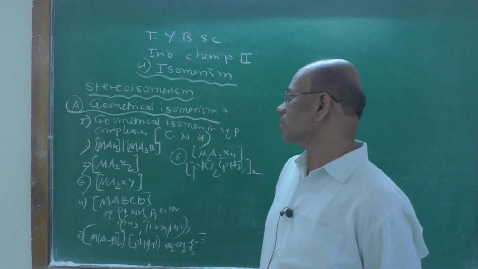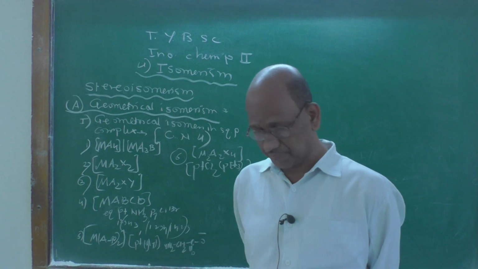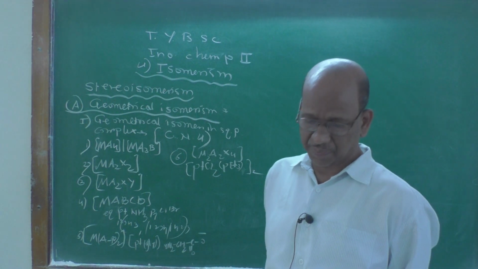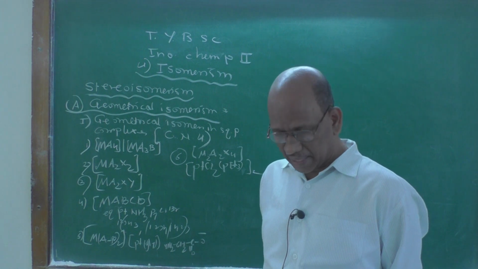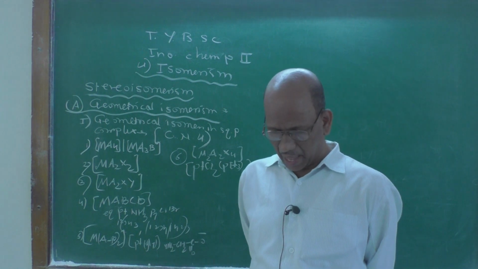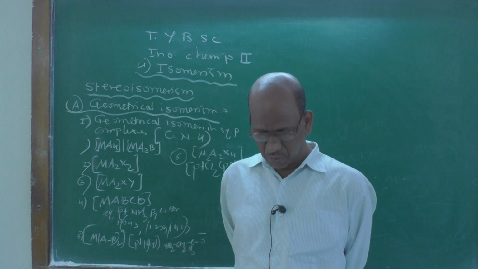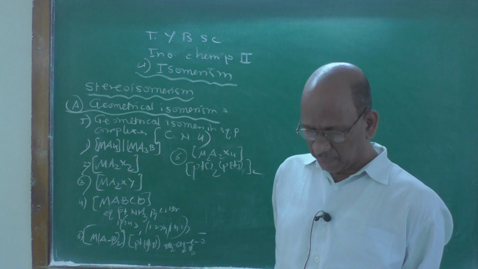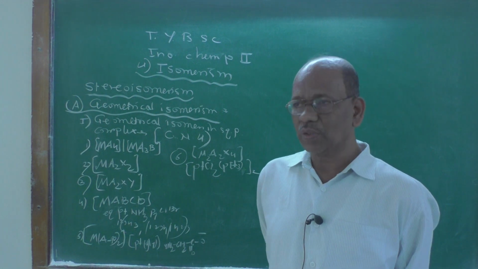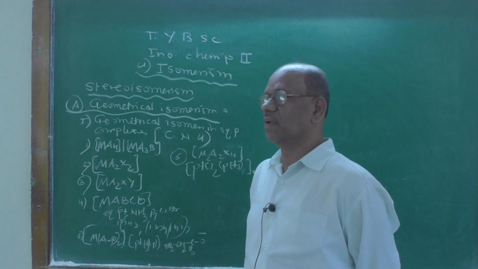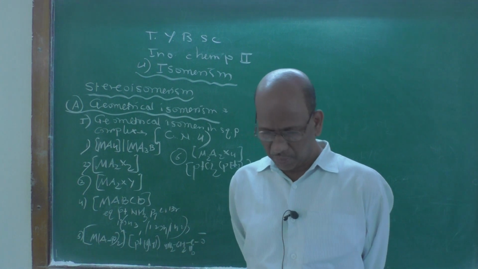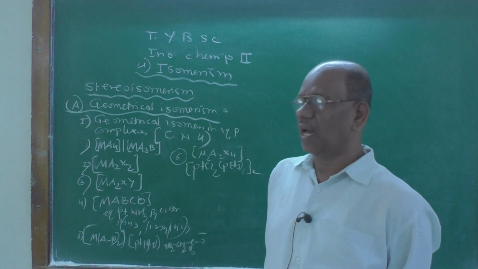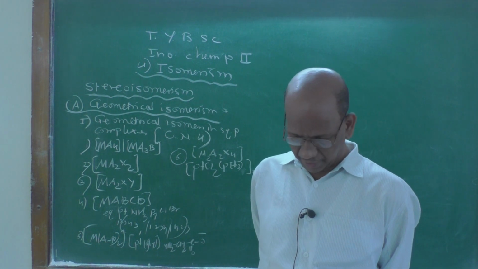If we consider geometrical isomerism, this isomerism is shown by complexes in which the same ligand occupies adjacent positions to each other or opposite positions to each other. Depending upon that, 2 types of geometries are possible: one is cis geometry, and the other is trans geometry.